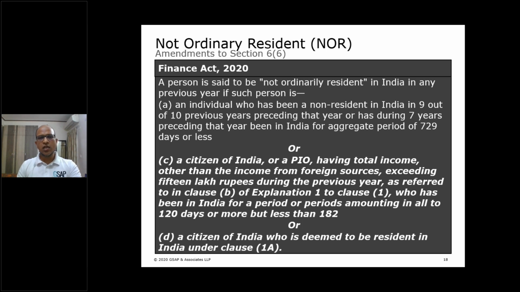Now this clause D is the most important thing which the government has done. It says that a citizen of India who is deemed to be resident under clause 1A will be considered as not ordinary resident. Who are those under 1A? 1A are the deemed residents.